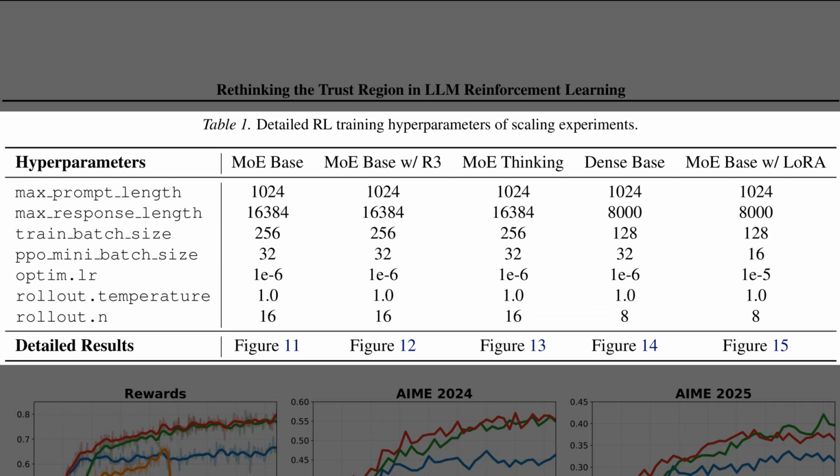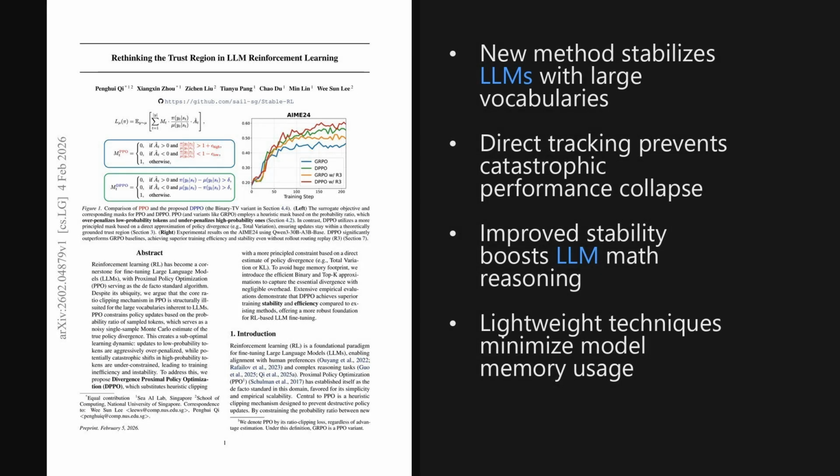To ground those results, Table 1 lists the exact hyperparameters for the 5 experimental setups. The columns display the different architectures, including standard mixture of experts, a version with rollout router replay, and a dense baseline. Notice the second numeric row. The maximum response length is set to over 16,000 tokens for the MoE models, enabling the long chains of thought needed for reasoning. Finally, the far right column shows that the LoRA configuration required a much higher learning rate of 1e-5.